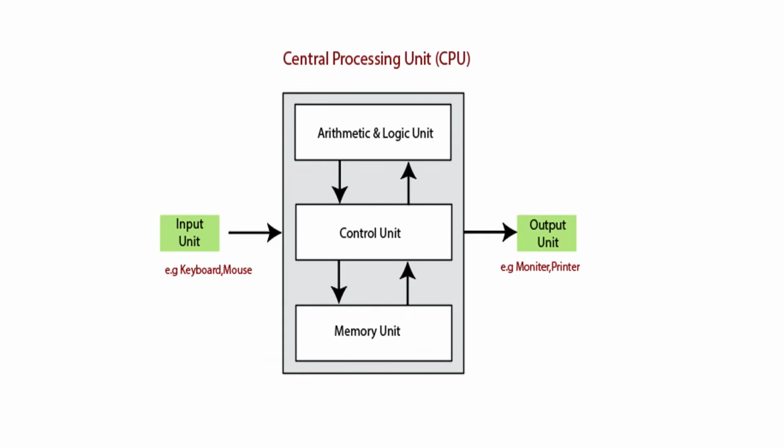In the input unit, we are getting the input from the input devices. Many input devices are available. Keyboard and mouse are the common ones. They won't ask whether a keyboard is an input device or not. Maybe they can ask whether MICR, magnetic ink character recognition, is an input device or not. Like this, they will ask the question. For output devices also, we have many devices.